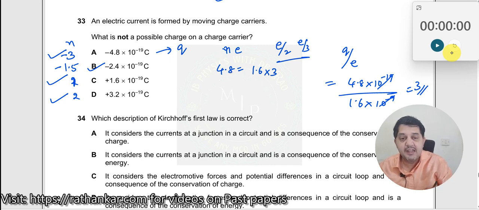That's what we call quantization of charge. The property of quantization states that charge can only be a whole number integer multiple of the electron charge. So it cannot be something like a half integral or quarter integral, one third and so on. Fractions cannot be there.